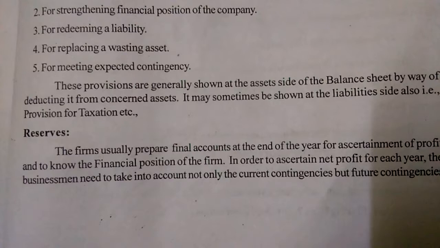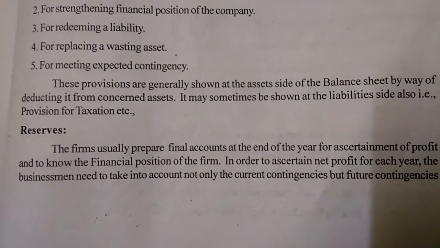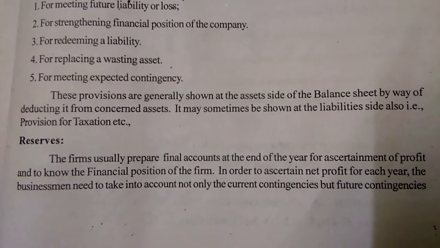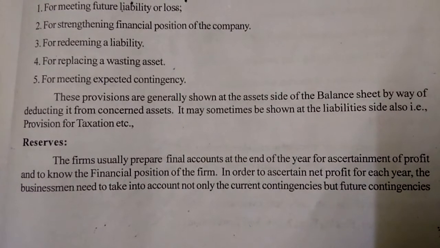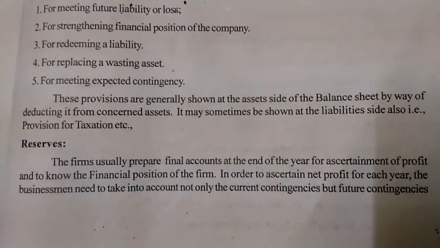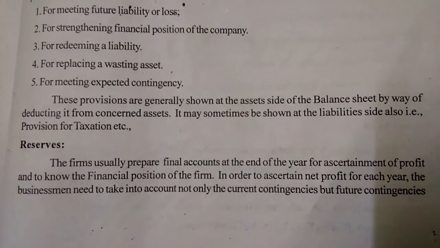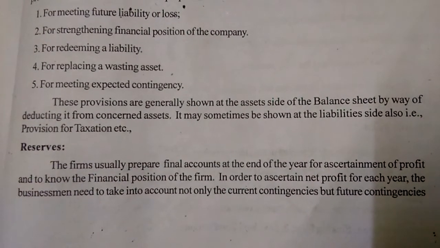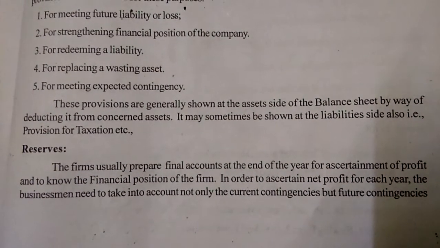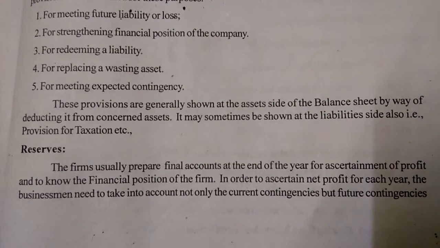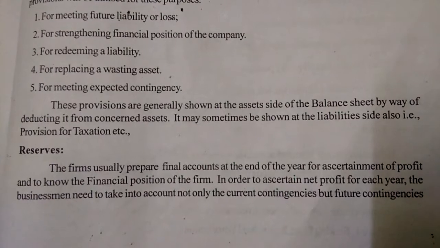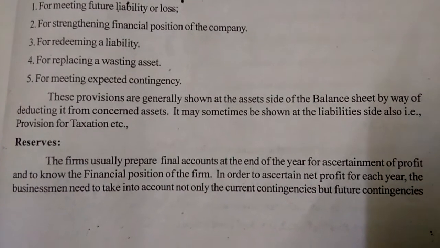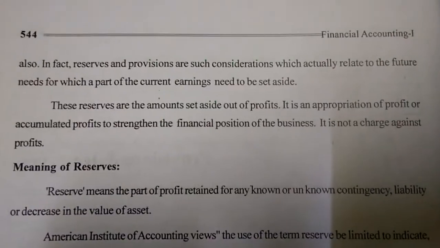The firms usually prepare final accounts at the end of the year for ascertainment of profit and to know the financial position of the firm. In order to ascertain net profit for each year, the businessmen need to take into account not only the current contingencies but future contingencies.